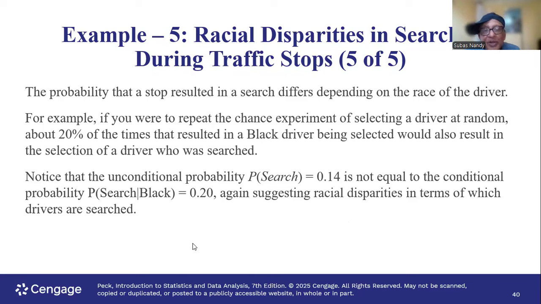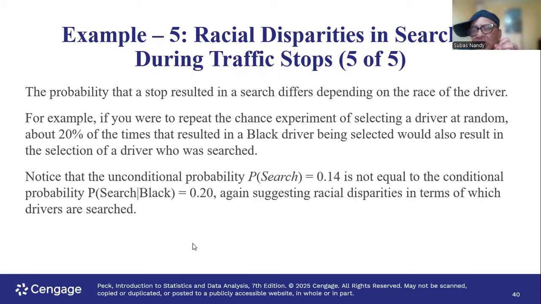Okay. In the last paragraph, notice that the unconditional probability of search, 0.14, is not equal to the conditional probability of search given black, 0.2. Again, suggesting racial disparities in terms of which drivers are searched. So you get the general idea.